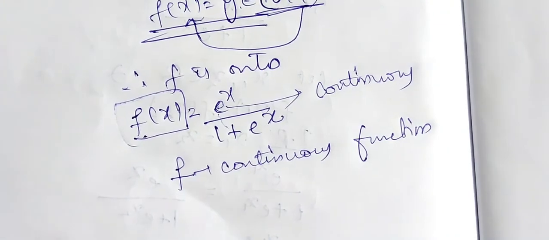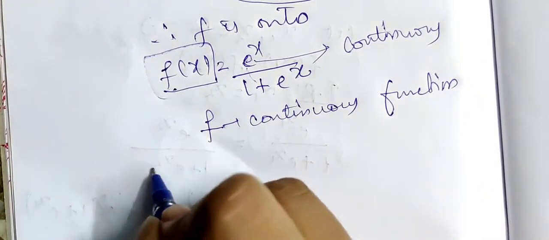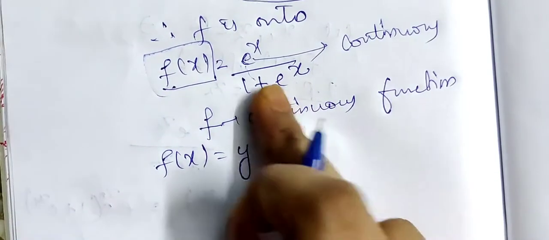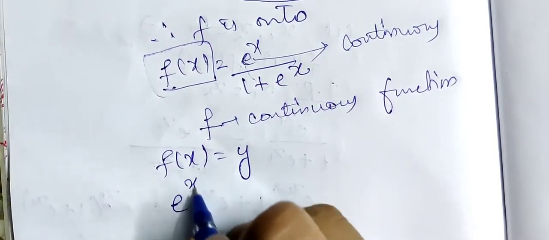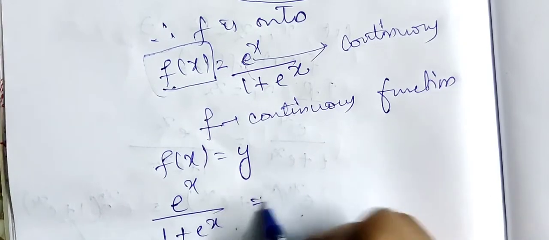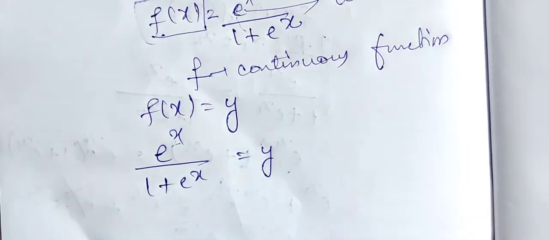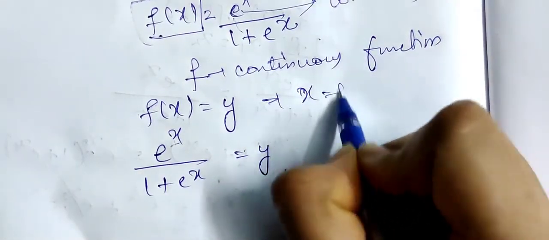Next, for the inverse function, I write f of x equal to y. What is the value of f of x? e^x / (1 + e^x) equal to y. I have to find the value for x. x is equal to f inverse of y.